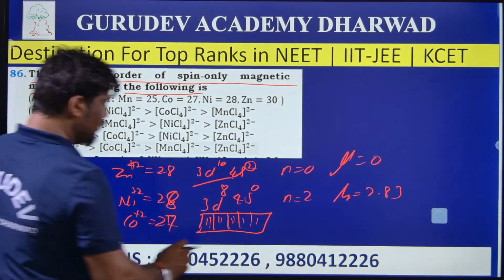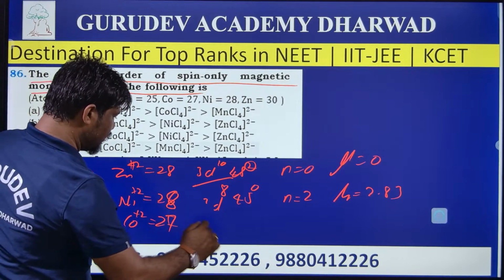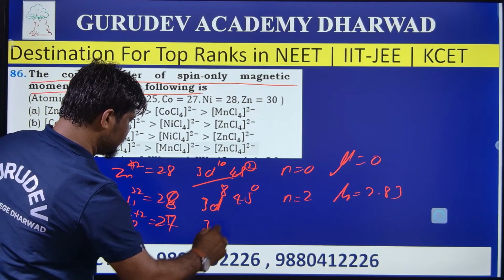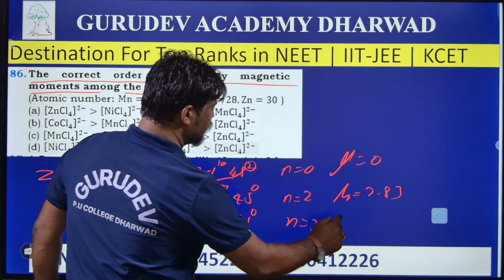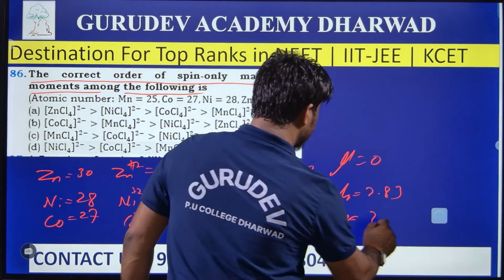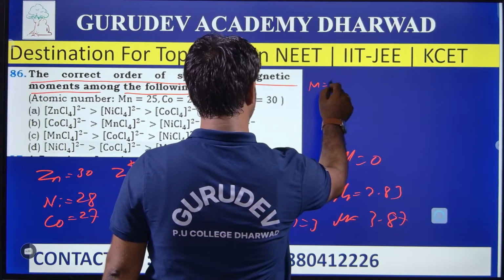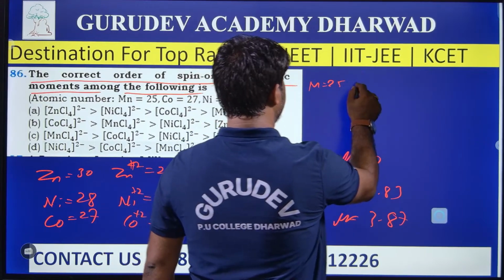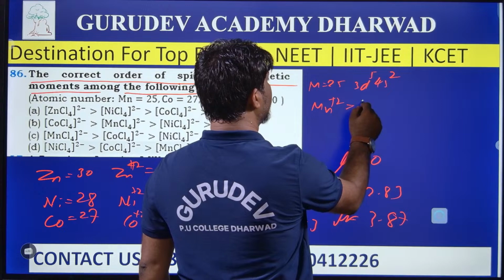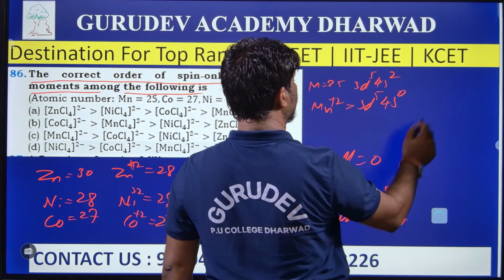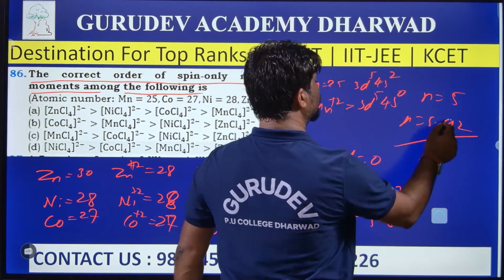Now in this cobalt plus 2, how many electrons are there? That is 3d7 and 4s0, and how many unpaired electrons here? Here n is equal to 3, so mu is equal to what? That is 3.87. At last, manganese. What is the manganese atomic number? 25. It has electronic configuration 3d5 4s2, and by releasing 2 electrons it becomes 3d5 4s0. So here n is equal to 5, then mu is equal to 5.92.